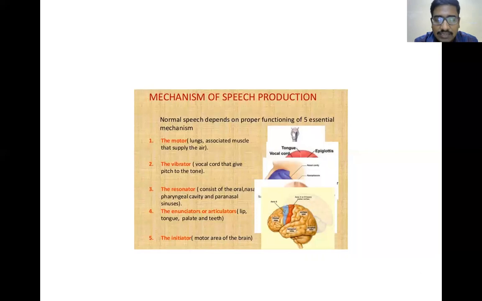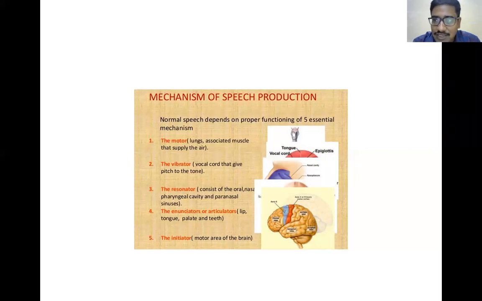So what are the resonators? The third one is the resonator. The resonator contains your oral cavity, nasal cavity, pharynx, and the paranasal sinuses. Whenever the sound comes into these structures, like your paranasal sinuses, oral cavity, and pharyngeal cavity, this sound will get vibrated, or the sound intensity will increase because of these resonators in the body, like your oral cavity, nose, and paranasal sinuses.